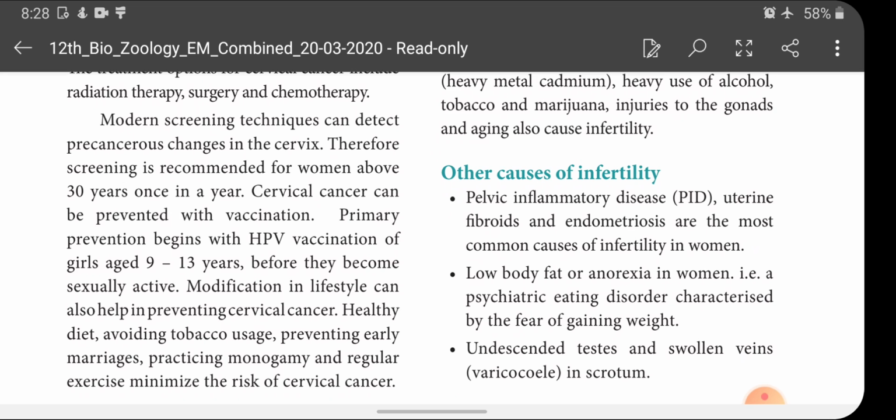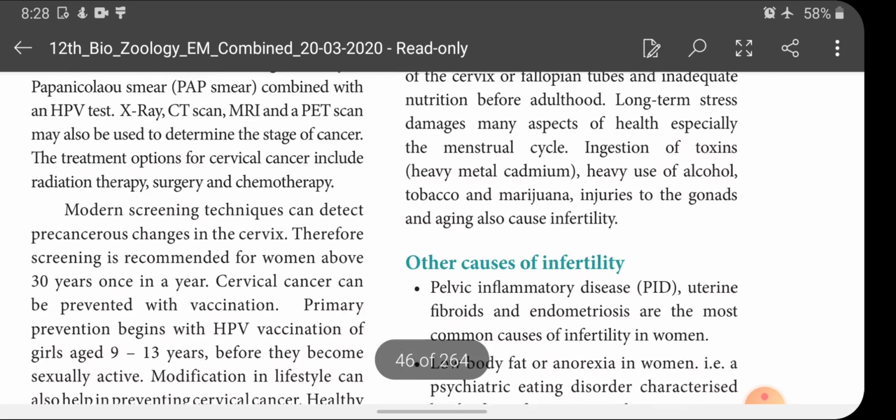Okay, so females have vaccines for this cancer also, at the age of 9 to 13 years, before they become sexually active. So before they are sexually active they should have this vaccination. Modification in lifestyle can also help in preventing cervical cancer. Healthy diet, avoiding tobacco usage, preventing early marriage, practicing monogamy and regular exercise minimize the risk of cervical cancer. Okay.